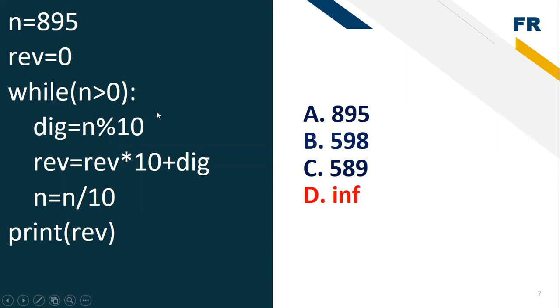Here the problem is that it is not going to terminate with n greater than 0. Why? Because here I'm just taking the remainder, I'm not taking the quotient. So basically this code is related to reversing a number. So I'm just changing a small thing: n divided by 10. I'm just taking the remainder here, I'm not getting the quotient.